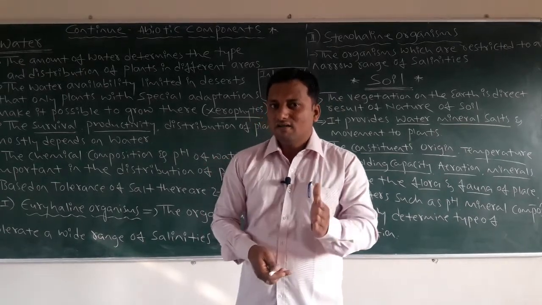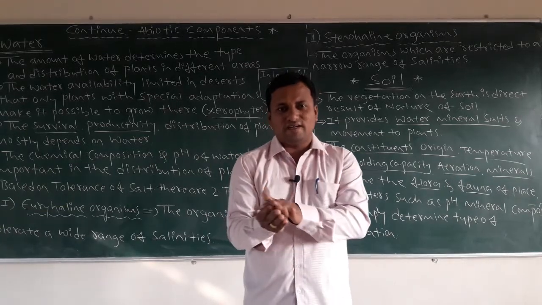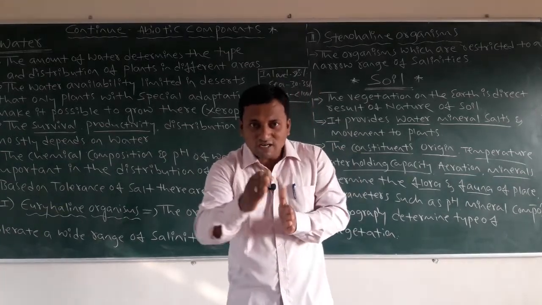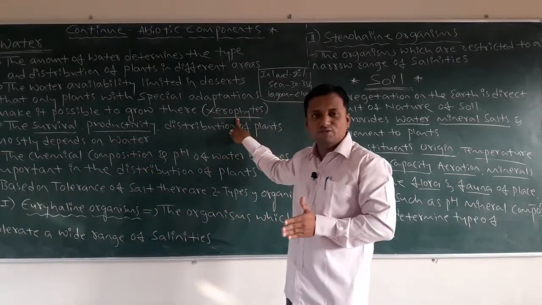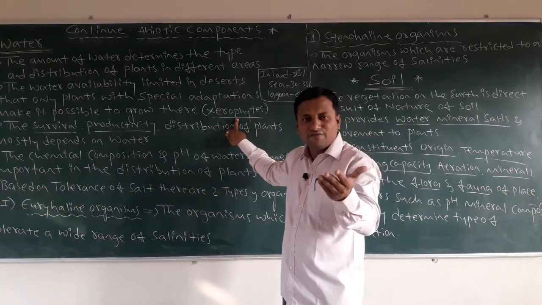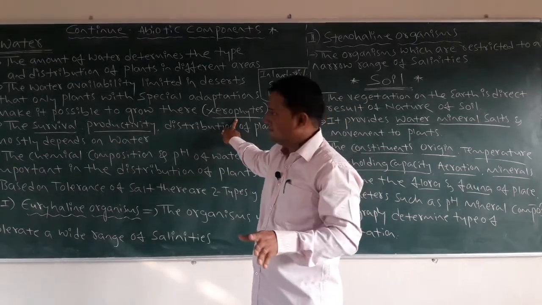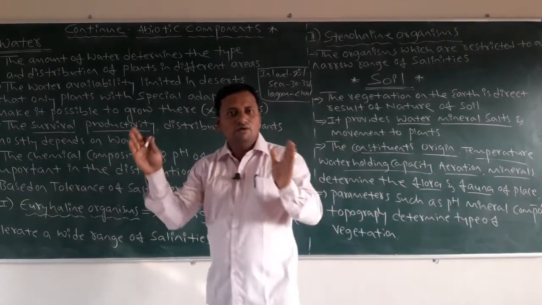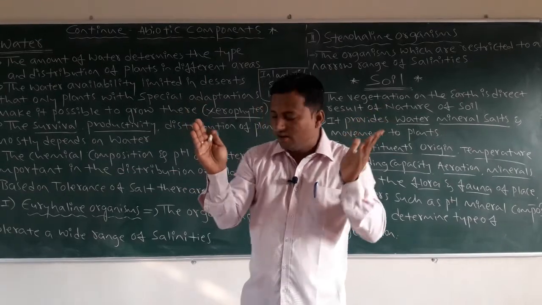So these have spine, needle-like structures that are modified. The leaf is modified into needle-like structures in these plants. Those plants are called xerophytes. Why is that modification going on? Based on the amount of water. If the amount of water is more, the leaf is fully developed.